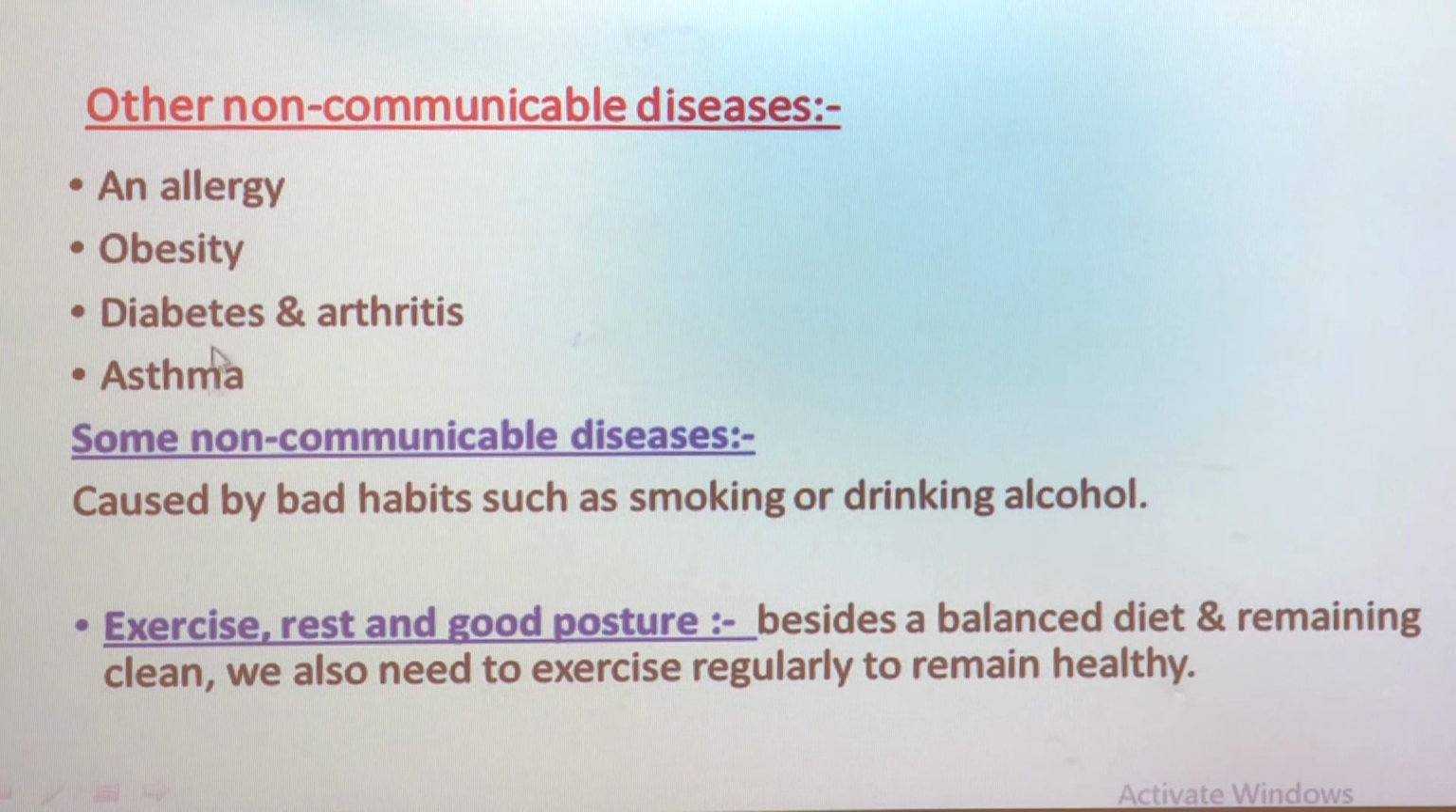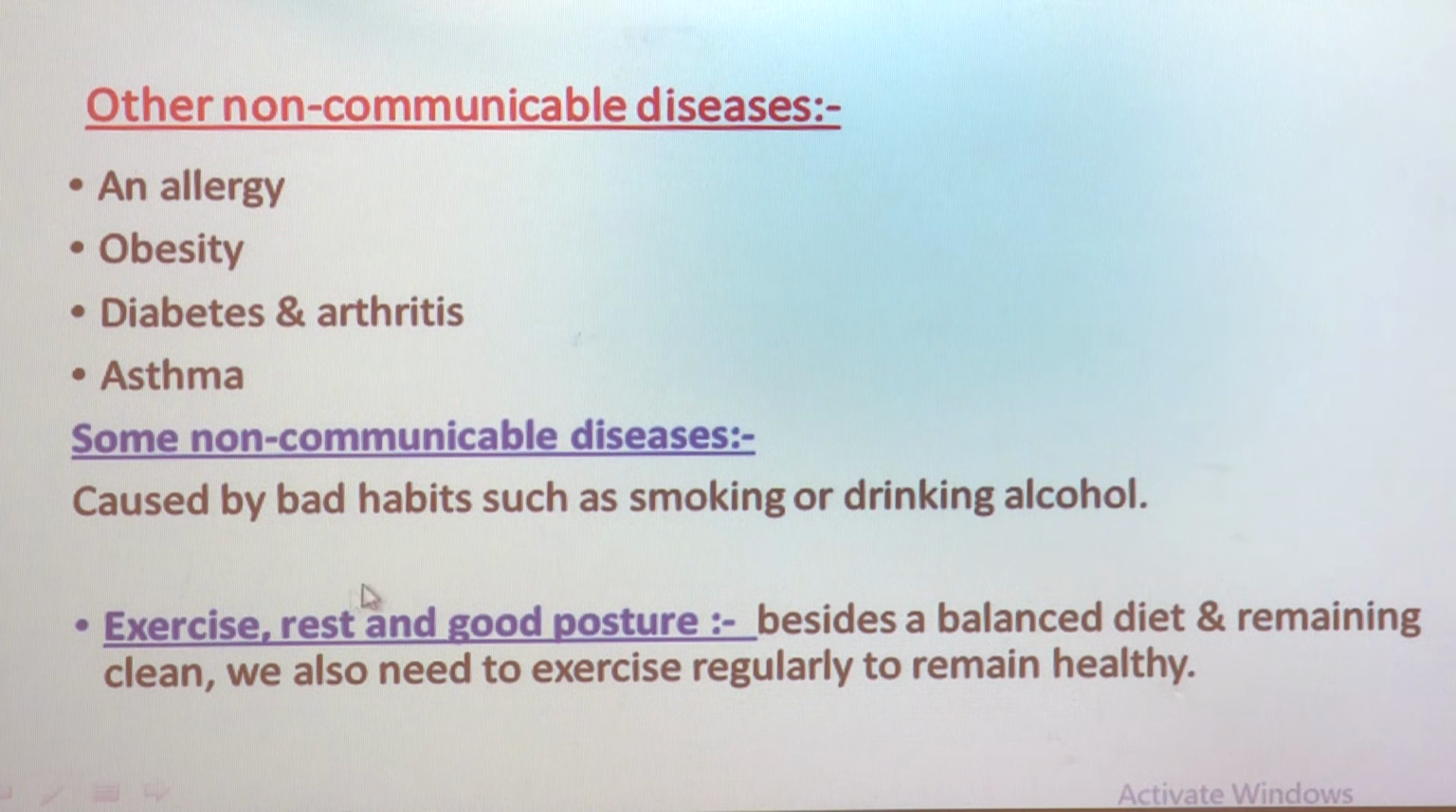Some non-communicable diseases are also caused by bad habits such as smoking or drinking alcohol. Some people have bad habits like smoking and drinking alcohol. Due to those bad habits also, some non-communicable diseases can be caused.